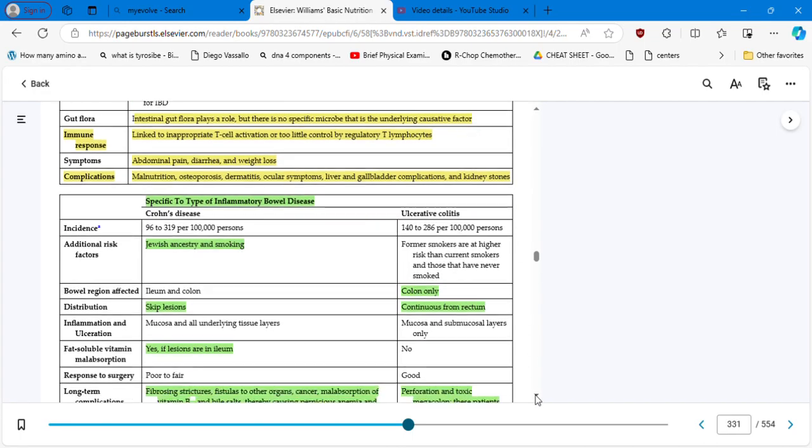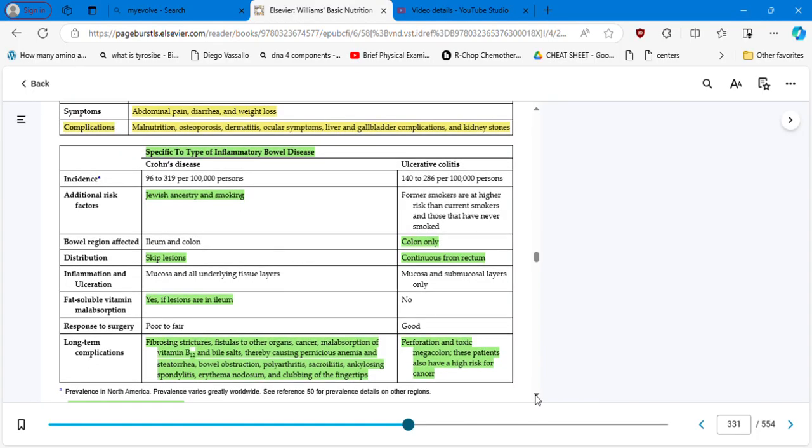Now, let's see what is specific to each condition. In ulcerative colitis, former smokers are at higher risk than current smokers and those that have never smoked, while in Crohn's it is Jewish ancestry and smoking. Okay. So make the difference there. We are not saying that Jewish people are not getting ulcerative colitis, but it's most common that they are going to have Crohn's disease.